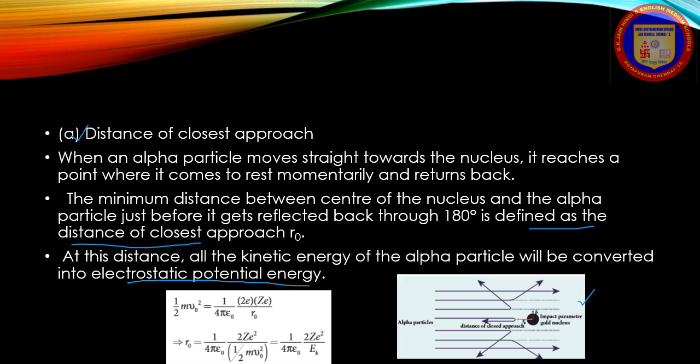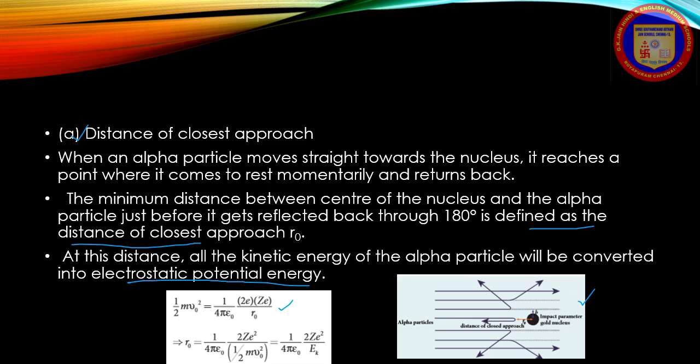We have learned this in our first lesson. That is, kinetic energy, half m v naught square, is equal to the electrostatic potential energy. The formula is 1 by 4 pi epsilon naught q1 q2 divided by r. Here q1 is 2e and q2 is Ze. So substituting the values, we get half m v naught square is equal to 1 by 4 pi epsilon naught into 2e into Ze divided by r naught.